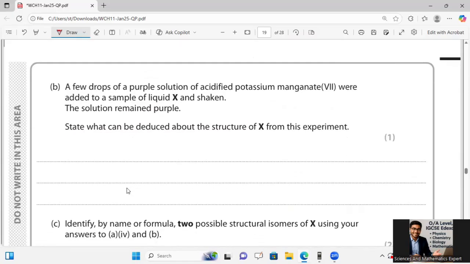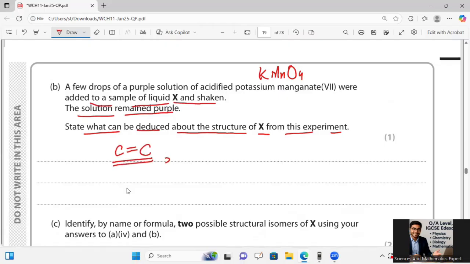Now he is saying that a few drops of purple solution of acidified potassium permanganate, KMnO4, were added to a sample of liquid X and shaken. The solution remained purple. Deduce the structure of X from this experiment. There is no color change, so no carbon to carbon double bond is present.